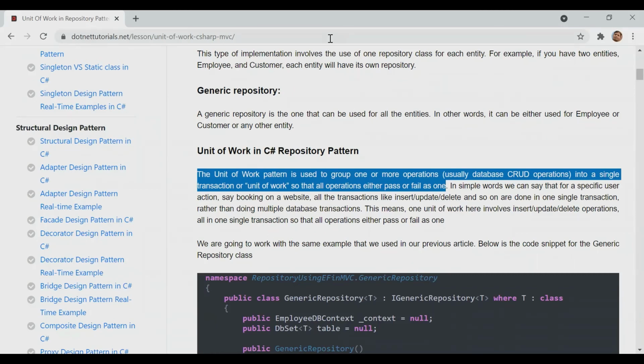Does anyone have a question about ACID properties in a transaction? No? Okay.